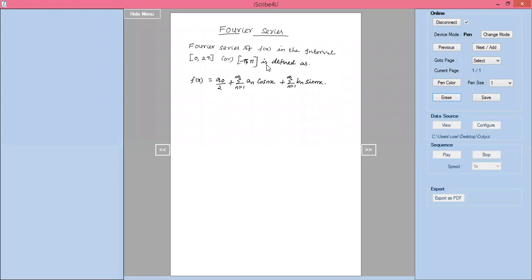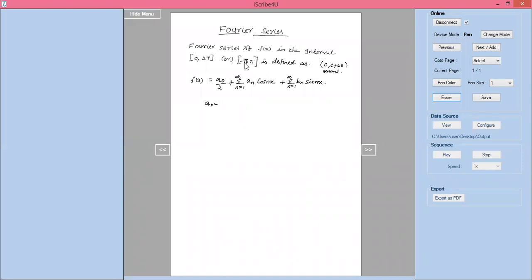Now, what is a naught? In general, for this interval, I'll write c comma c plus 2 pi. This is the general way of expressing an interval of length 2 pi. How? c to c plus 2 pi means here you can give c as 0. If c is 0, then 0 to 0 plus 2 pi is 0 to 2 pi only.